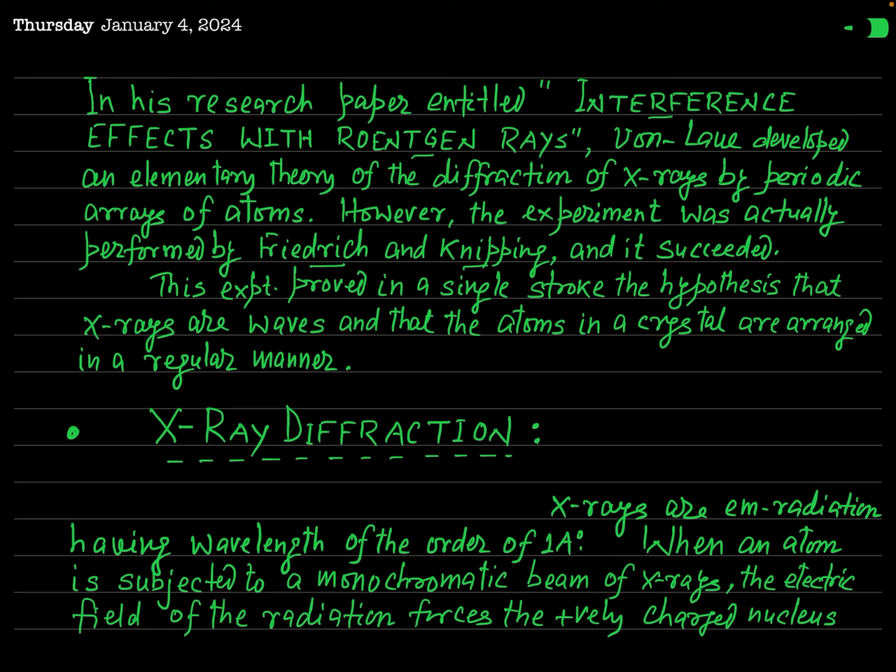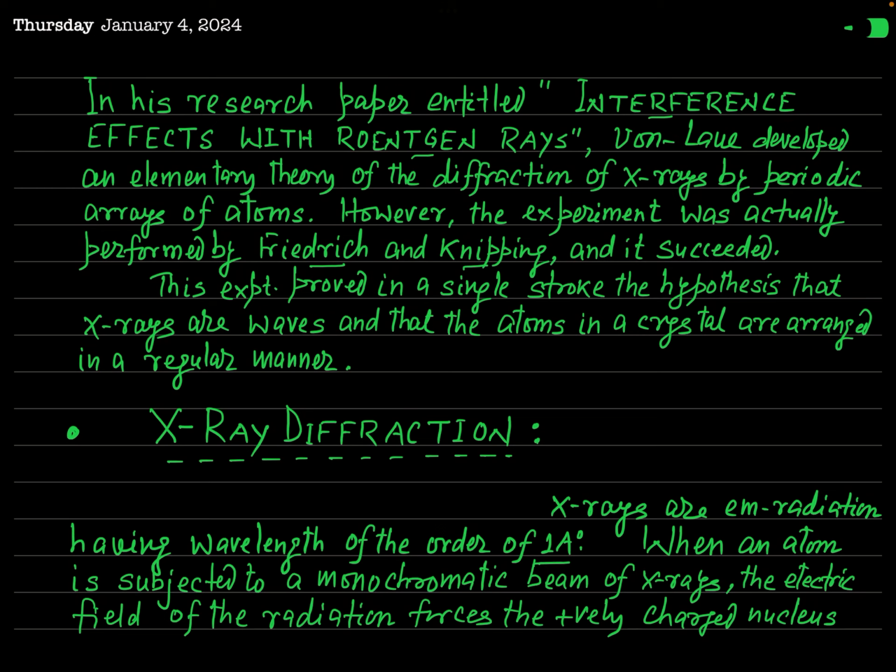Now we will learn how this X-ray diffraction actually takes place. What is the real process? When X-rays are incident on a crystal and they get diffracted, what happens there? How will you see this diffraction? X-rays are electromagnetic radiation, and their wavelength, as I have told you, ranges from 0.1 angstrom to 100 angstrom. But in a diffraction experiment, the most suitable wavelength is of the order of 1 angstrom.